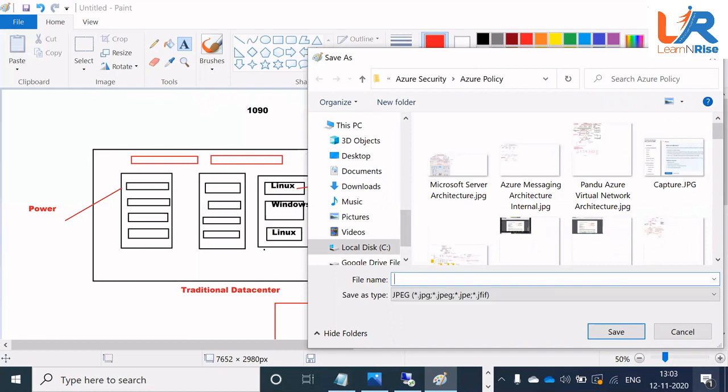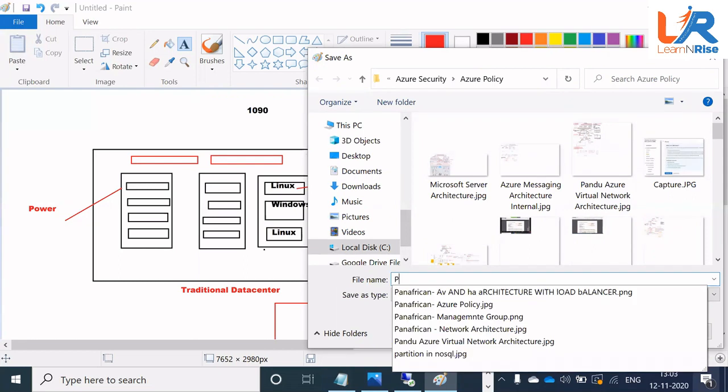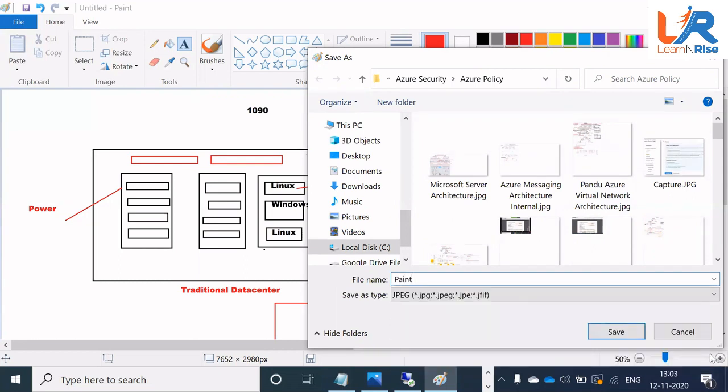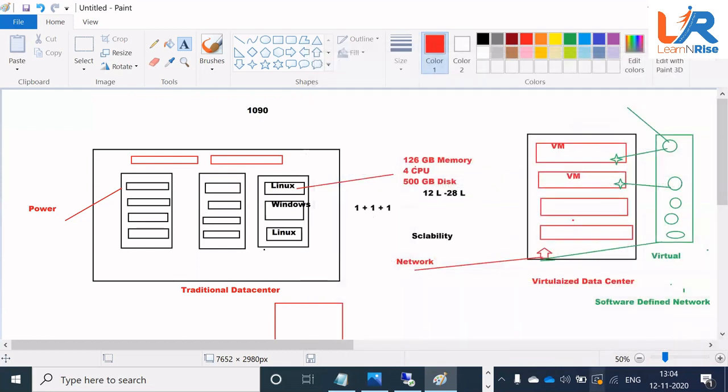I am going to send this paintbrush file to all of you. What should be the name? The name should be the data center, right? Data center, correct. Let me send you this file on chat.